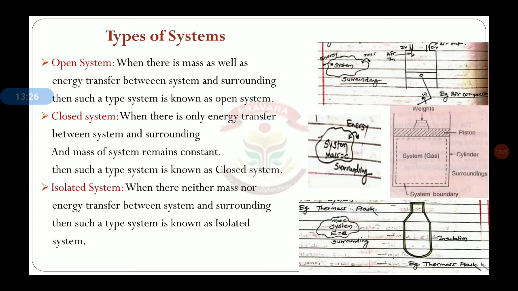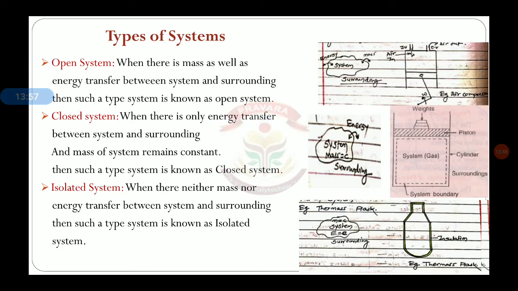If we see the example of an air compressor, air is coming inside the air compressor, it gets compressed, it gets heated, and that air is supplied to the reservoir. So the transfer of mass is the air. Then energy: that air gets heated and that heat energy passes to the reservoir. So this is the open system, in which both mass as well as energy get transferred.